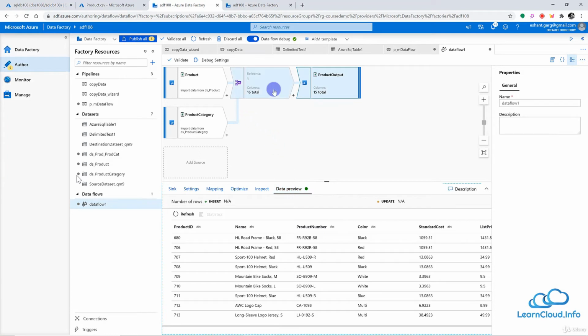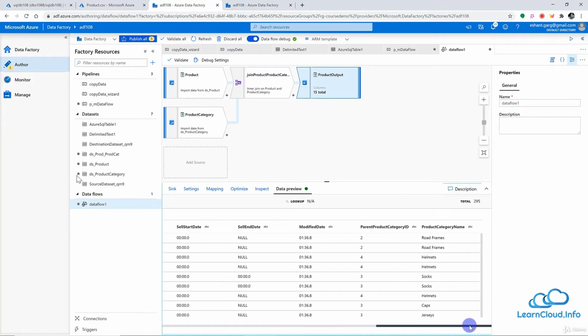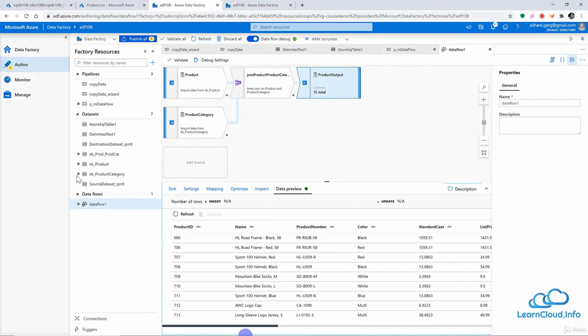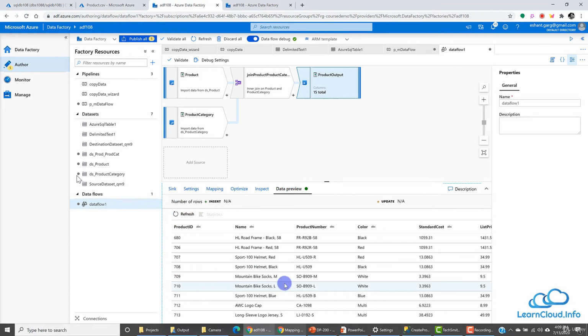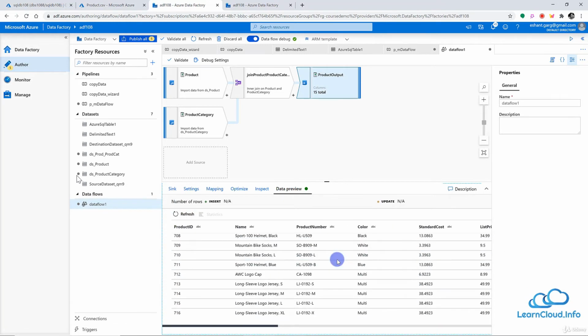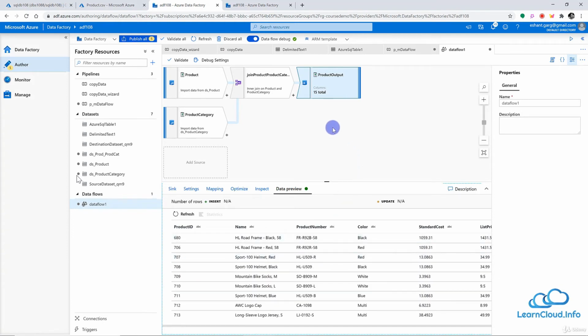After every transformation or after every change of data, I can come here and look at how my data looks in this current stream, and if there is any change I want to make in this data. This data does not show all the rows at the same time. It may show a few, maybe the initial few hundred rows. So now everything looks good here. I think we can go back to our pipeline, save the changes and run this pipeline.